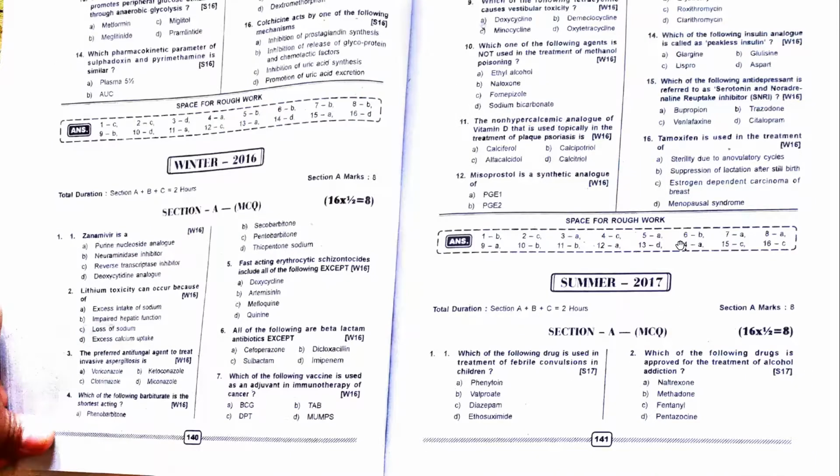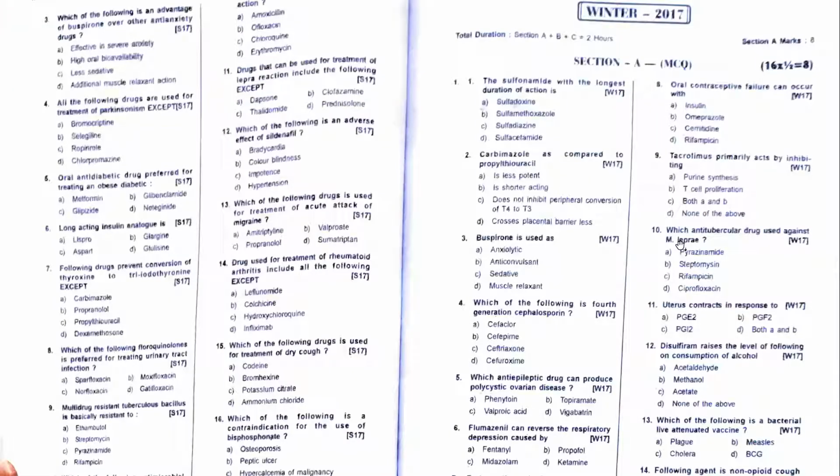Tacrolimus, what is tacrolimus? Basically, it's a calcineurin inhibitor, and that's why it will prevent T cell proliferation. So the answer is B.